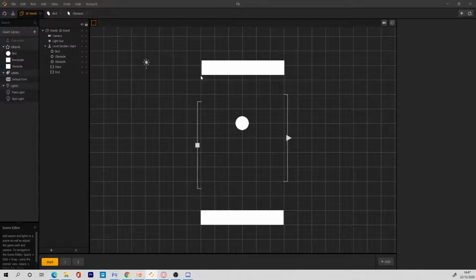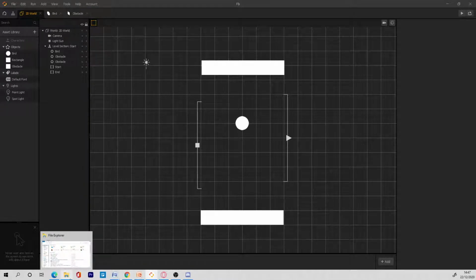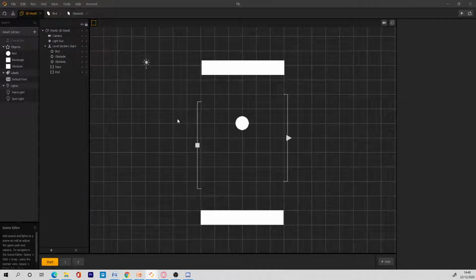So we can change the gravity. We can make it go faster. We can make it go slower. It depends on us. So what I do is that whenever I think of any game mechanics, I just open a new project and I just work on it. So I won't do that right now. I'll do that as one of the extras to the game, which we can change the gravity. But for now, we would go with this.